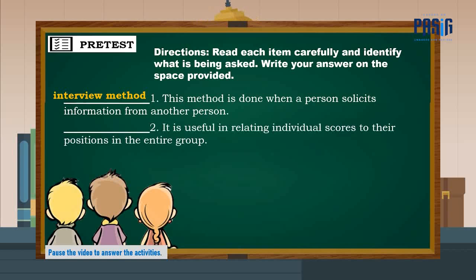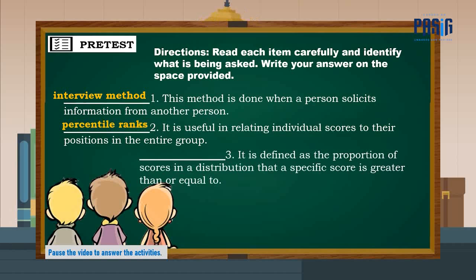Number 2. It is useful in relating individual scores to their positions in the entire group. You have 3 seconds to answer. The correct answer is percentile ranks. Number 3.